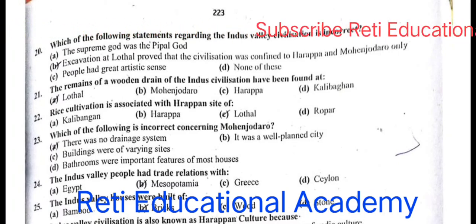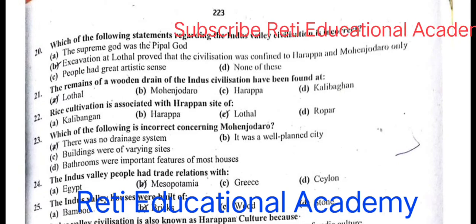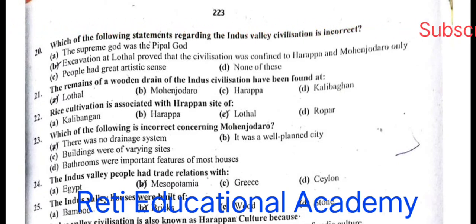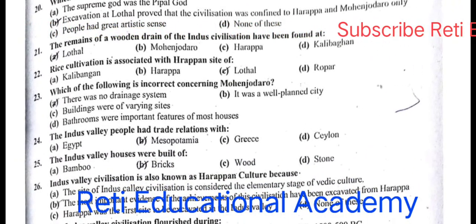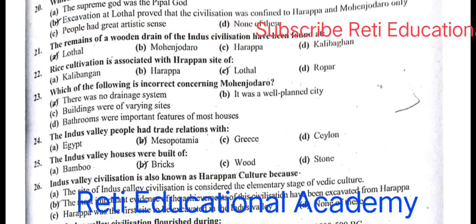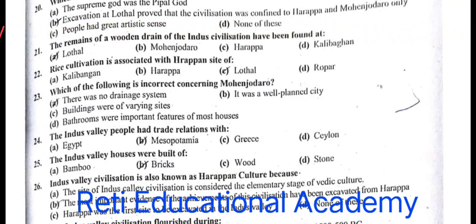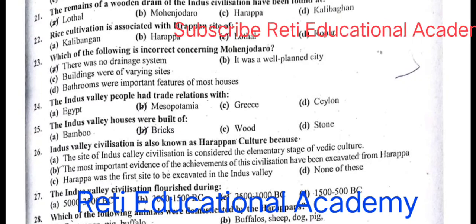Number 20. Which of the following statements regarding the Indus Valley civilization is incorrect? And the right option is B. Excavation at Lothal proved that the civilization was confined to Harappan and Mohenjo-daro only. Question number 21. The remains of wooden drain of the Indus civilization have been found at Lothal. Question number 22. Rice cultivation is associated with the Harappan site of Lothal. Question number 23. Which of the following is incorrect concerning Mohenjo-daro?